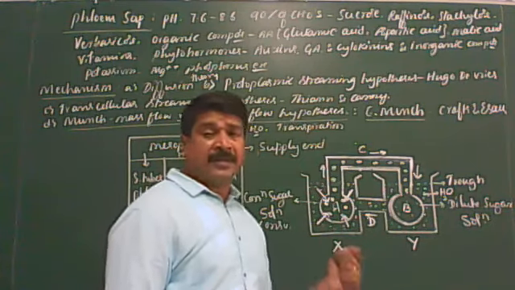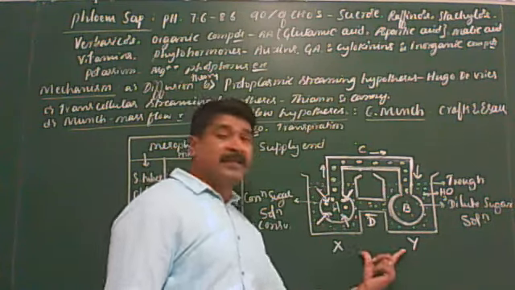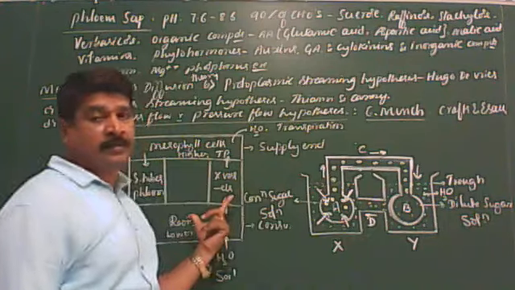So, Ernest Munch said that a similar system can exist in the plant body.